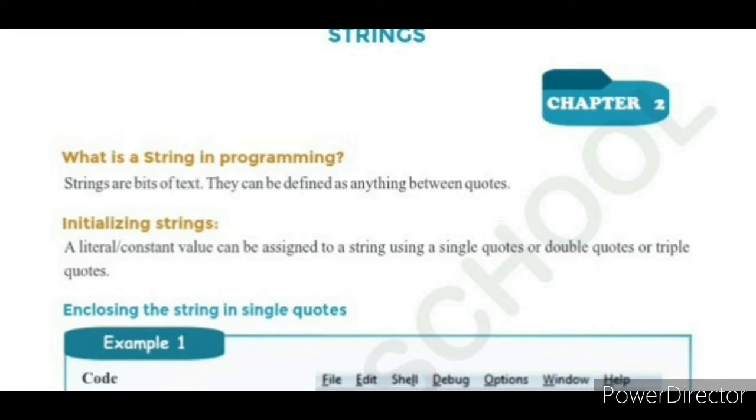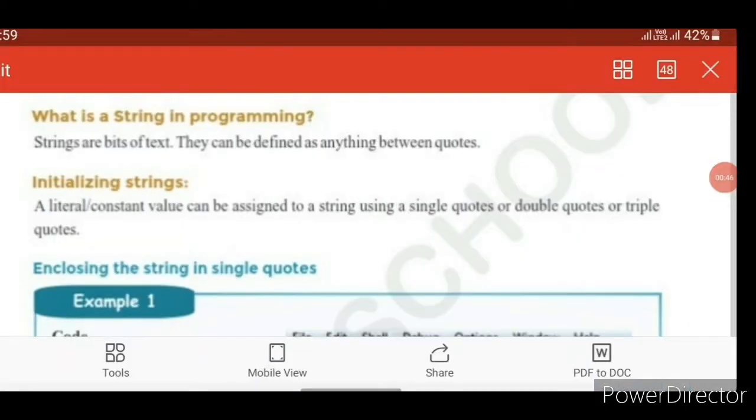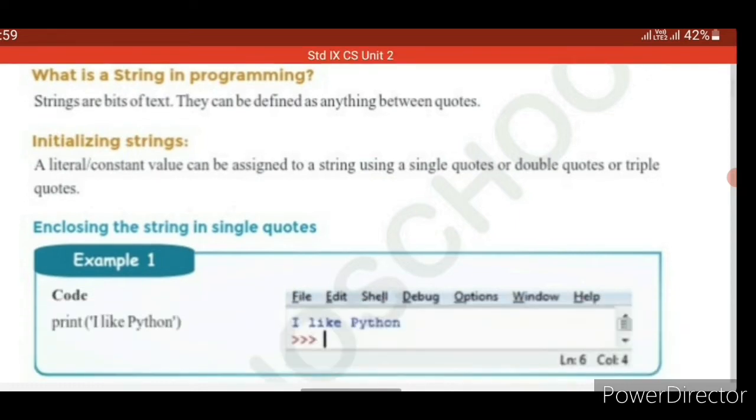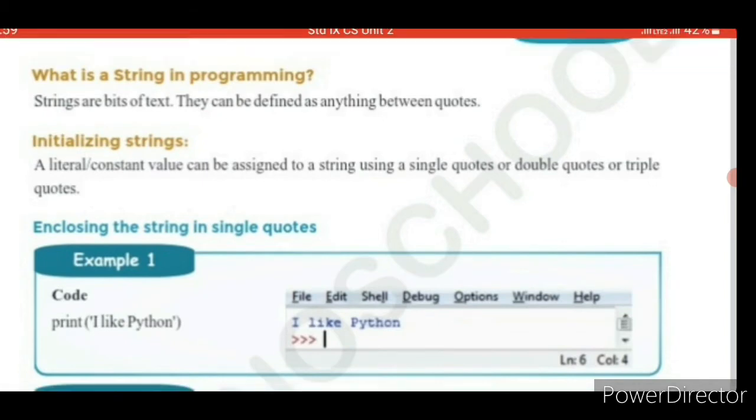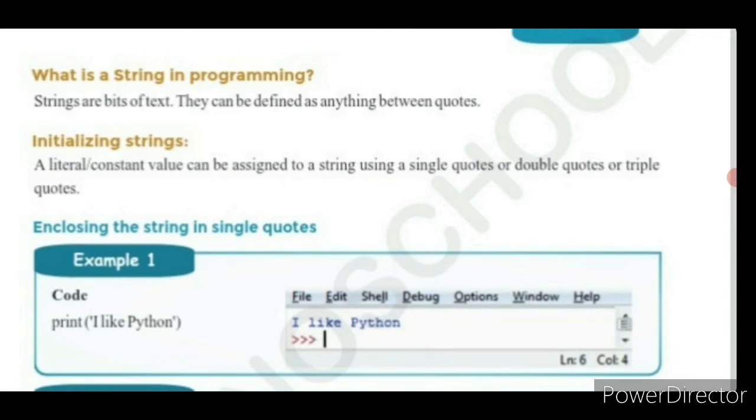So today we are going to see the second lesson, Unit 2: Strings in Python. You'll be having a computer science exam. In your previous lesson you would have studied how strings are represented, in the form of quotes, either double quotes or single quotes. Next we'll see how to initialize these strings. A literal or constant value can be assigned to a string using single quotes, double quotes, or triple quotes.